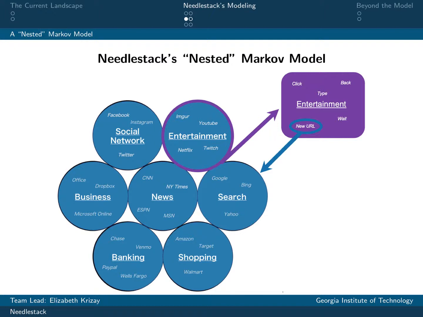We also believe, though, that websites in the same type of category will have similar distributions that are hopefully indistinguishable by the ISP. Thus, we hope to model entire categories of websites, such as social network and entertainment. Now, it is very likely that a user may begin in category A and naturally traverse to category B. In our model, the categories themselves can be modeled as an additional DTMC, thus creating the nested part of the model.